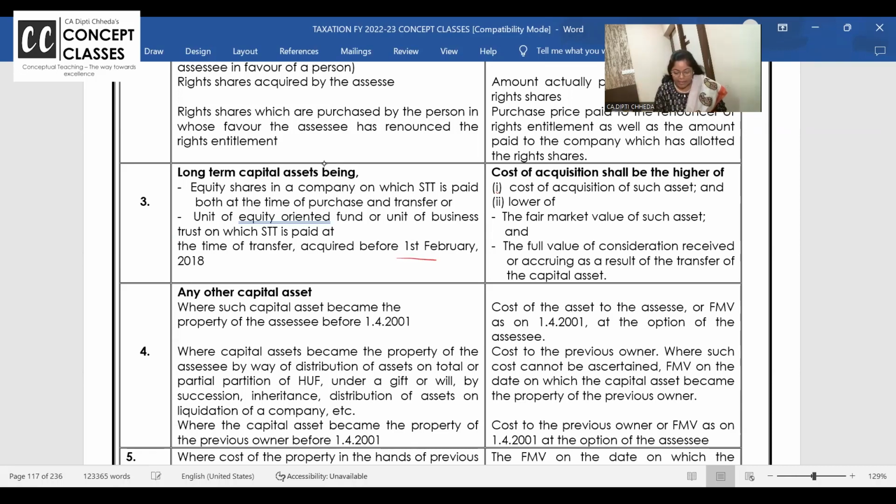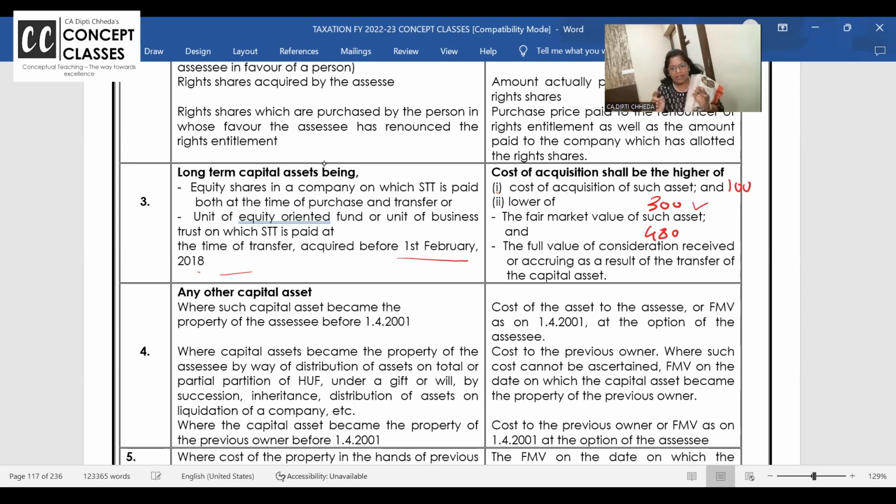And if the shares are acquired prior to 1st of February, right? Cost of acquisition will be the higher of the cost and the lower of the fair market value and sale consideration. So please see your question paper. What is the highest fair market value given to you? 300. Yes. And what is the sale consideration? You have sold it at how much? 480. So 300 or 480, whichever is lower. So 300. Now this, and you have acquired it at 100. So cost of acquisition or this, whichever is higher.